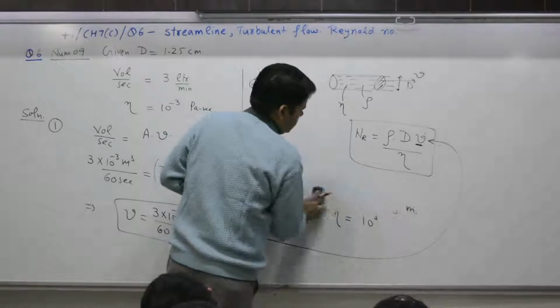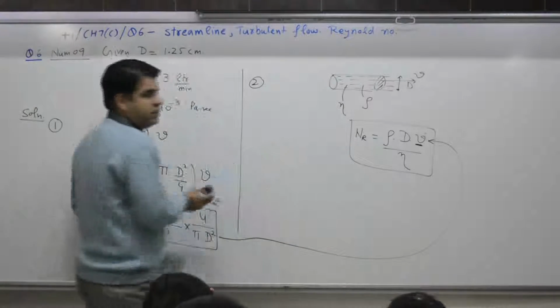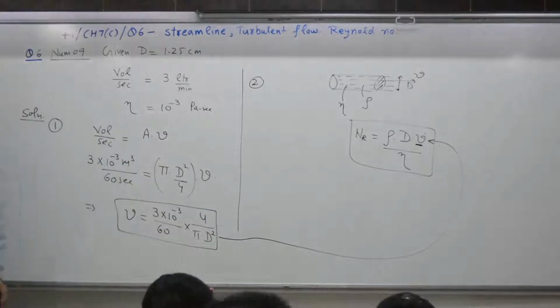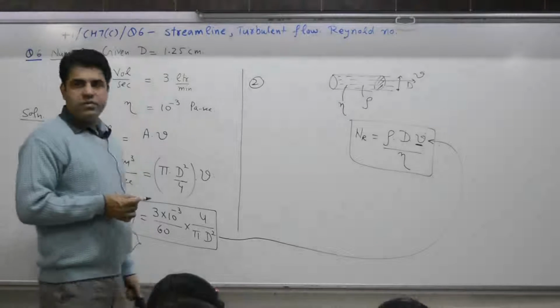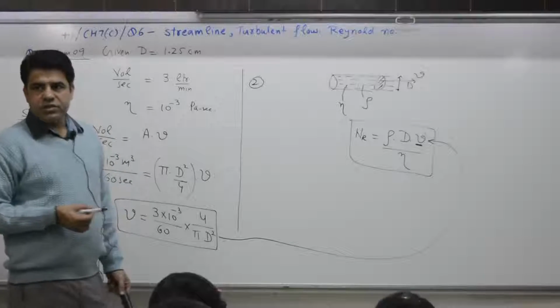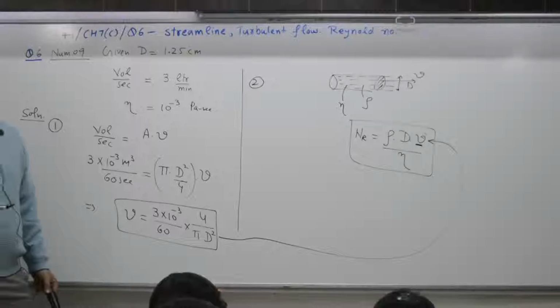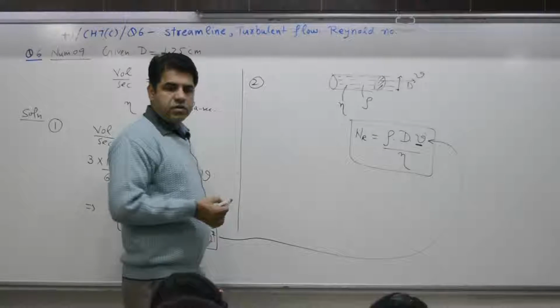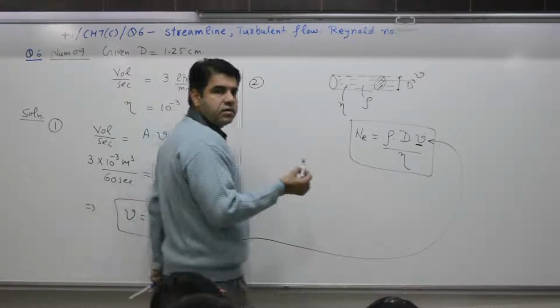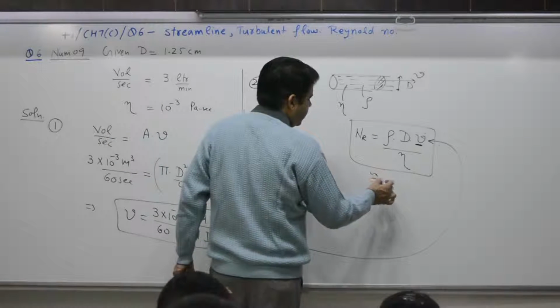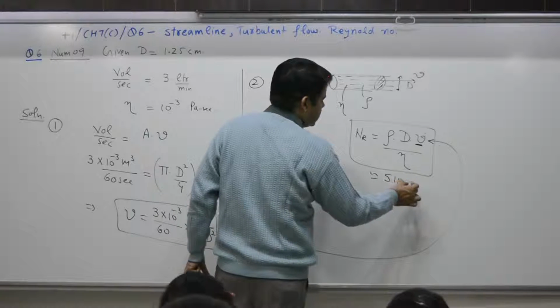Anyone? Approximate value is what? Reynold number comes out to be equal to what? Anyone with the answer, please? Approximately 5100.